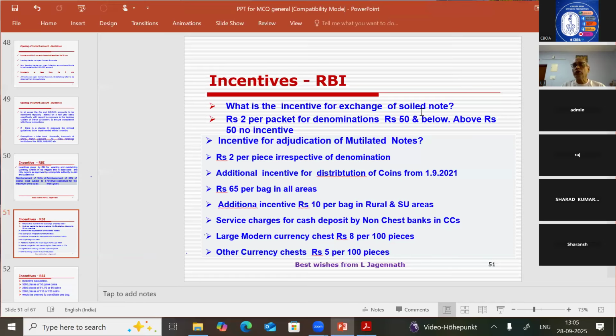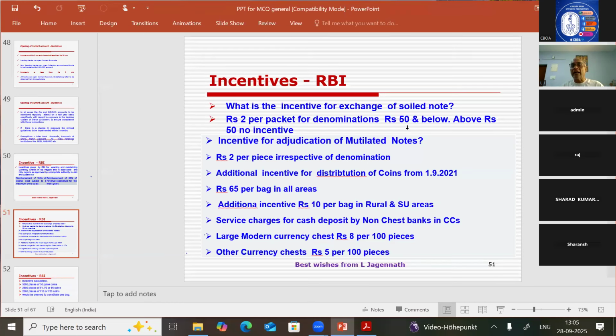Whenever soiled notes are exchanged, if the denomination is rupees 50 and below, banks will get commission. What is the incentive? Rupees 2 per packet. Per packet means 100 pieces. Either 1 rupee note, 2 rupee note, 5, 10, 20, or 50 rupees note. If 100 pieces of soiled notes are exchanged by a bank, the bank will get 2 rupees per packet for denominations of 50 and below.